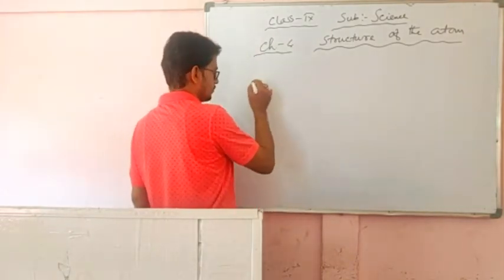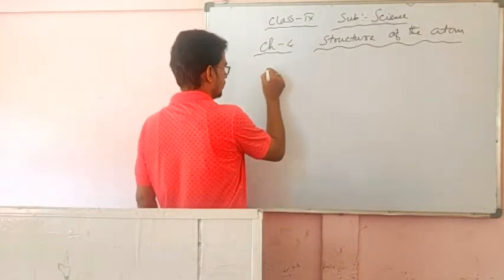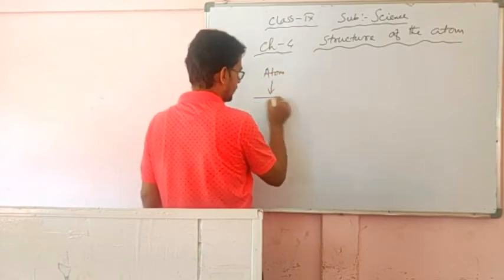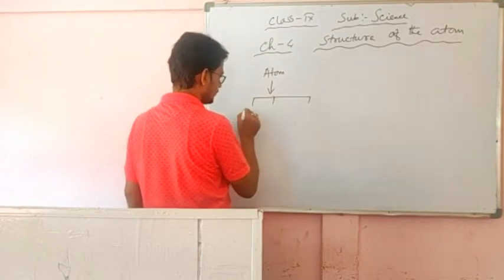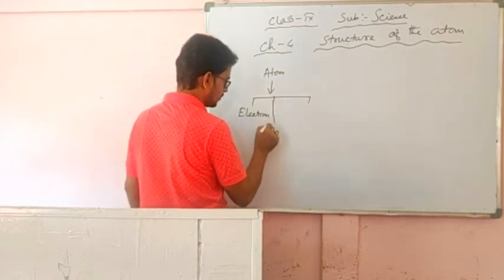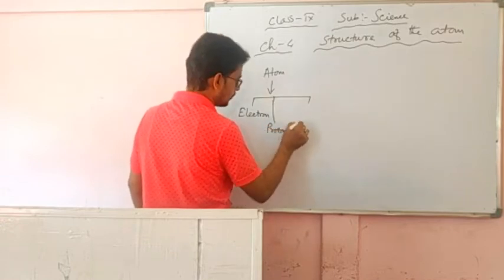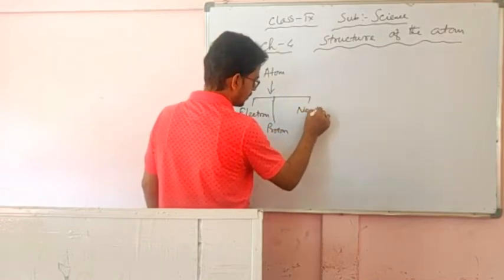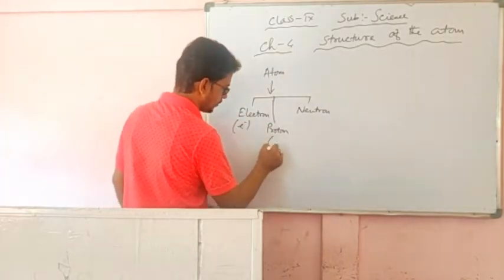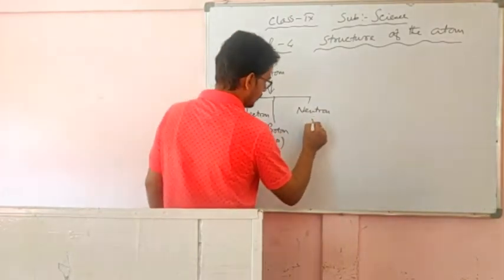Now till now we understood that in an atom three subatomic particles are there: electron, proton and neutron. Electron is denoted by e negative, proton is p, neutron is n.